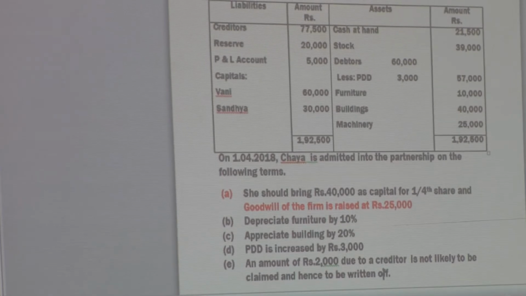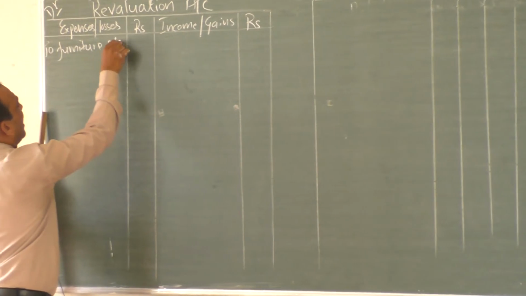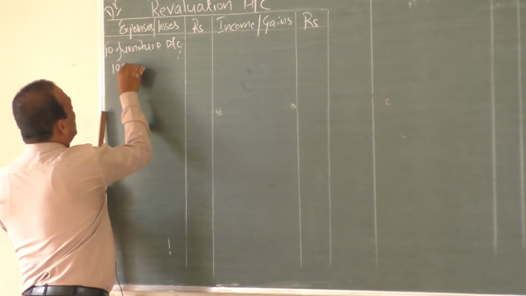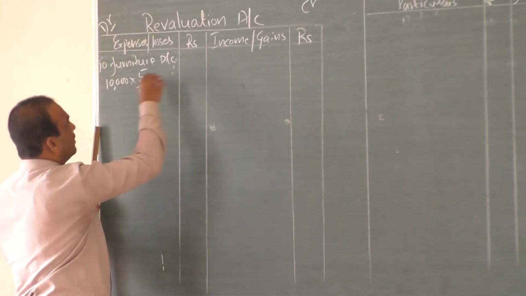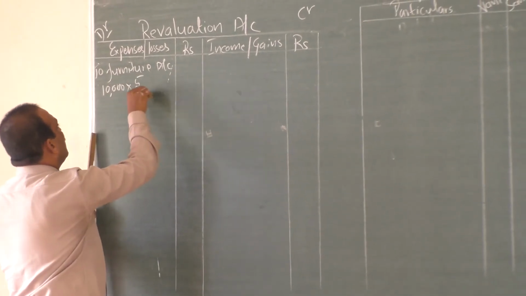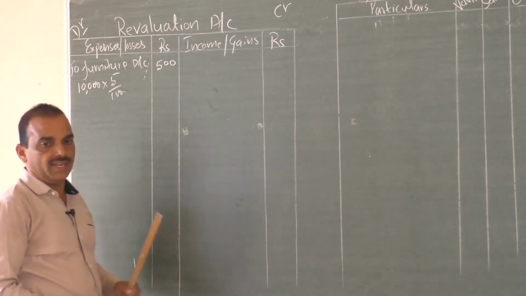In the case of a nominal account, debit all those expenses and losses, credit all those incomes and gains. So to furniture account. Old value 10,000, it depreciates to the extent of 5%. So depreciation is 500.